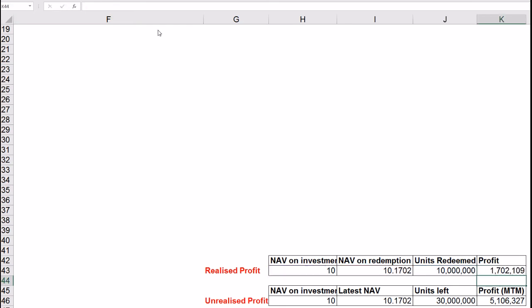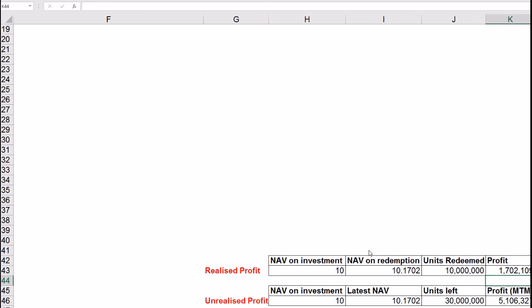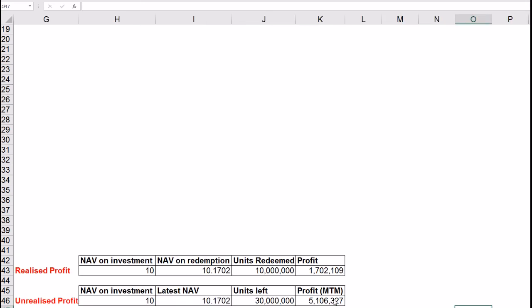His other 3 crore units are also making profit, as he had bought them at 10 and current value is 10.1702. He could say that his unrealized profit in these 3 crore units is 3 crore multiplied by 10.1702 minus 10, equal to 51.06 lakhs. This is also called mark-to-market profit. We have not realized this profit, but we could have if we would have sold these 3 crore units today.